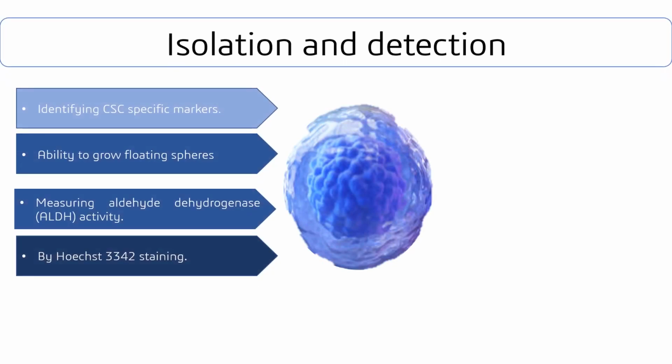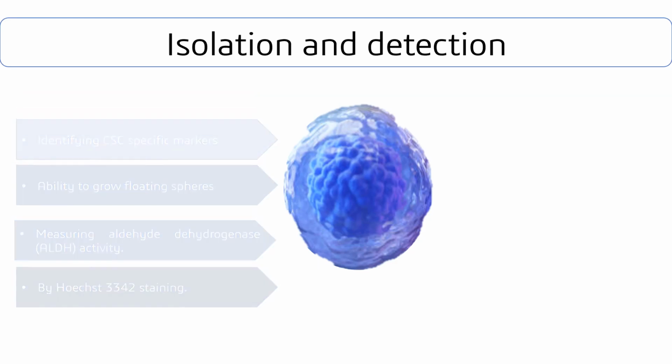The identification and detection of cancer stem cells is an important goal for in vitro and in vivo research objectives and for the development of diagnostic and therapeutic methodologies with which to classify and cure cancer. Cancer stem cells can be identified and isolated by means of four main methodologies.